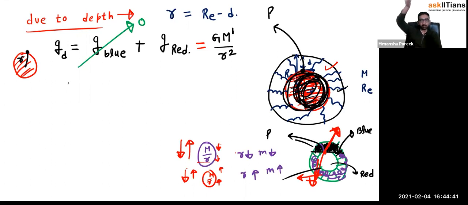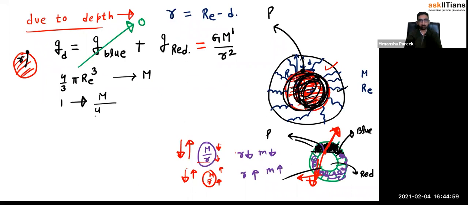Total volume of the Earth is 4/3 π Re cubed. In the total volume, the mass is capital M. So in unit volume, what is the mass? M over 4/3 π Re cubed. That's the density, basically, mass upon volume.